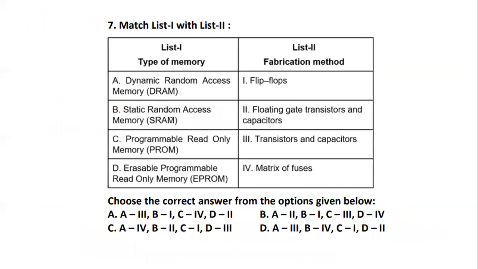Okay. Now here is a match-the-following question with types of memory, and they have given you the methods. Dynamic random access memory, static random access memory, programmable read-only memory, erasable programmable read-only memory. You have to match them with the given methods, whether it's a flip-flop method, floating gate transistors, transistors and capacitors, or a matrix of fuses. You need to match what exactly each stands for.